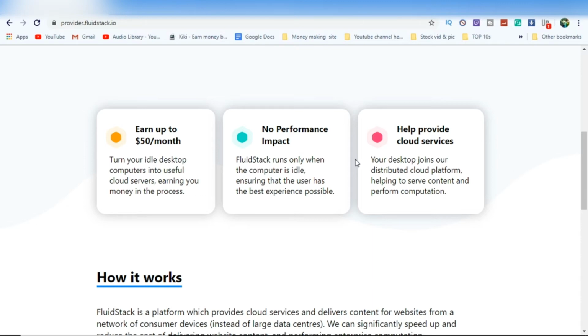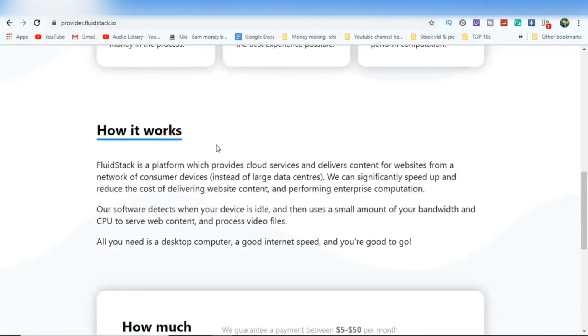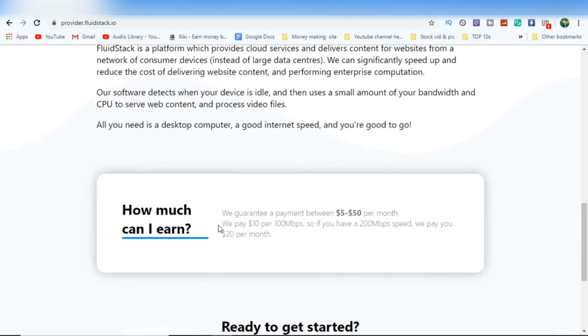It's easy. And this company sells a cool cloud service, as I told you earlier. It's cloud services, and this is how it works. Come to this website. I don't explain. It's a simple method, you can get paid, and this is how much you can earn. And this company guarantees payment between $5 to $50 per month.